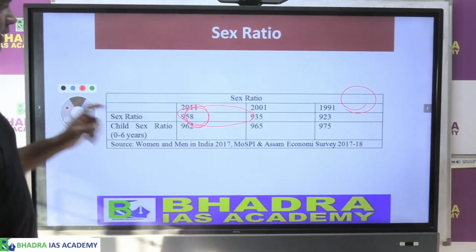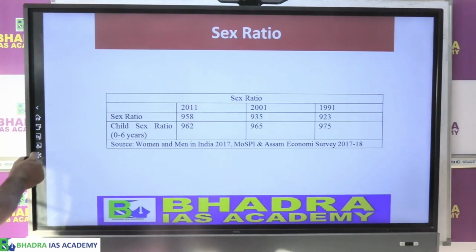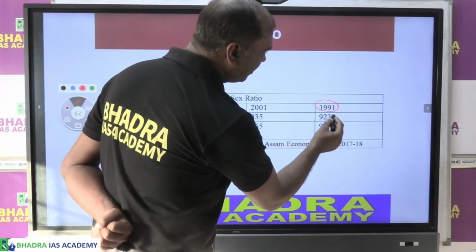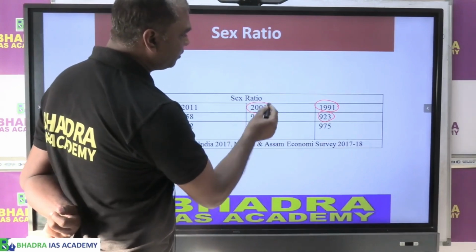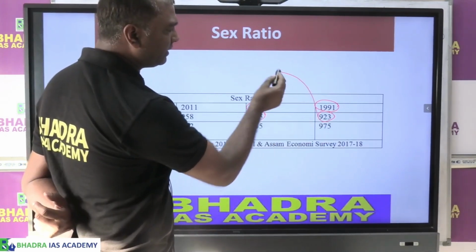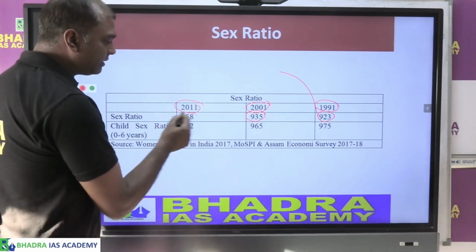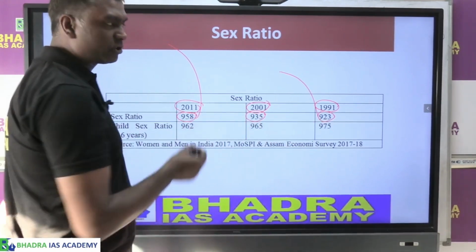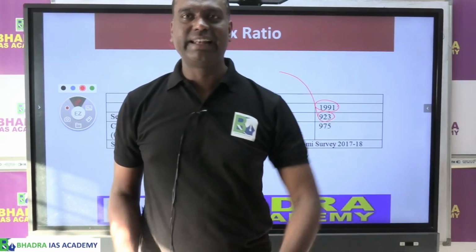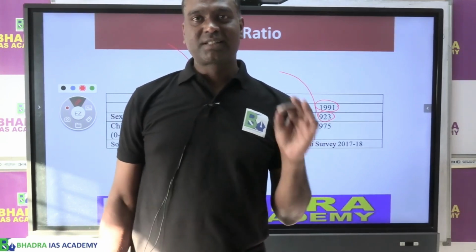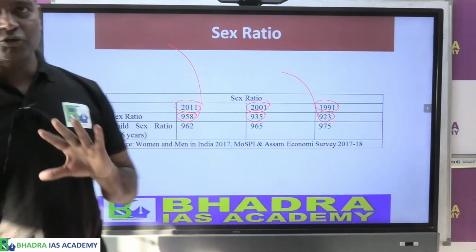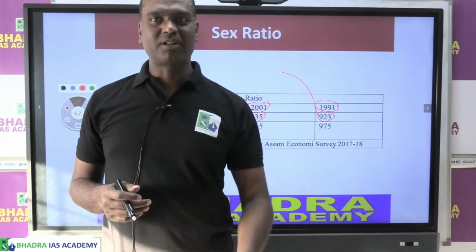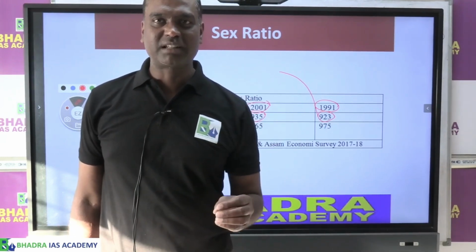So if you look at the trend of sex ratio, an important discussion in Assam economy, in 1991 we have 923, in 2001 935. That means it is increasing. Then 2011, 958. It is still higher, increasing. That means sex ratio is showing a positive increase in Assam. So for prelims statement-based questions, you should be clear on this kind of statement. Is the sex ratio of Assam increasing, decreasing or constant? The answer is that the sex ratio of Assam is increasing.